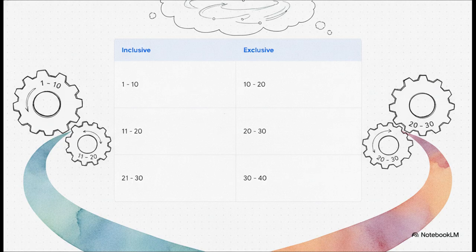Contrast that with an exclusive distribution. Here, the upper limit of the first class is 20, and the lower limit of the very next class is exactly 20.